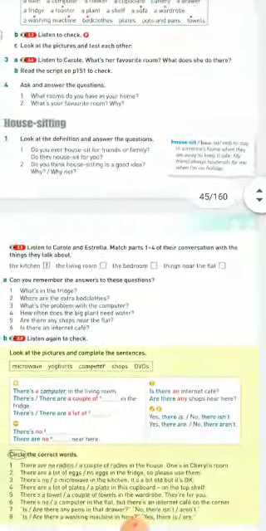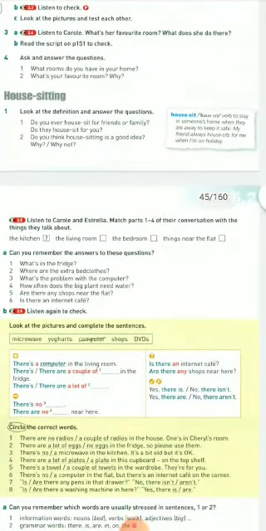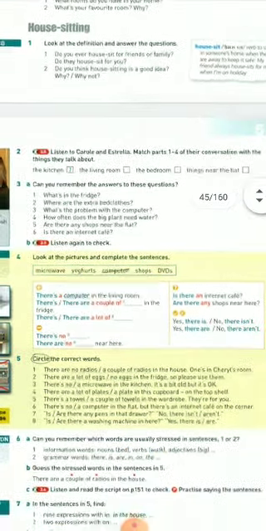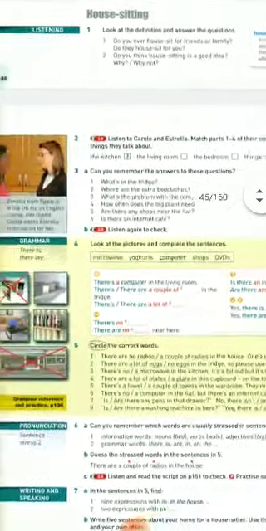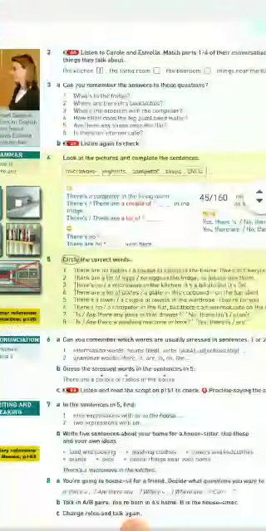There you've got a word, it's house sit. It's a verb used to stay in someone's house, someone's home, when they are away, to keep it safe. Like my friend always house sits for me when I'm on holiday. It's something that you commonly do when you look after a place. There you've got some more activities.